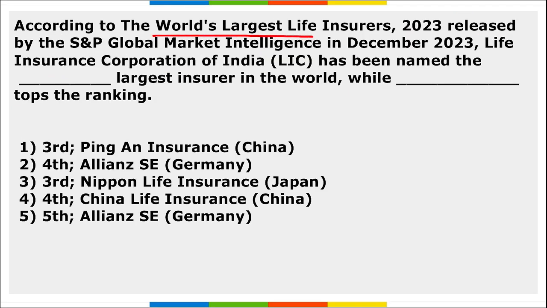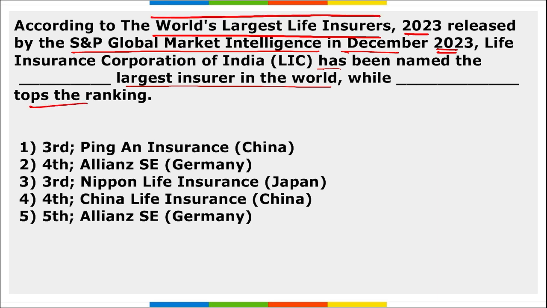Next, according to the world's largest insurer 2023 released by S&P Global Market Intelligence in December 2023, LIC has been named the dash largest insurer in the world, while dash has topped the ranking. So according to the world's largest insurer 2023 released by S&P Global Market Intelligence, LIC has been named as the fourth largest insurer in the world, whereas Allianz SE, that is of Germany, has been marked as the first rank, or the top of the ranking in the S&P Global Market Intelligence that releases the world's largest life insurance rankings.